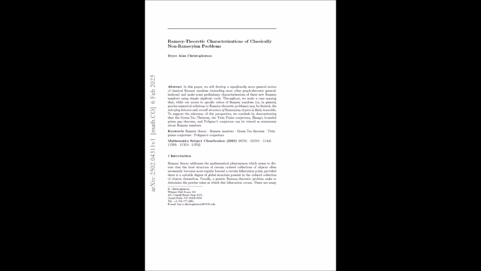Wait, so we can not only detect the pattern, but also count how many times it appears. Yep, that's right. And that ability to count is really important for proving some of the key results in this paper. Like when they connect Ramsey numbers to the Green-Tau theorem, they use these polynomials to count how many arithmetic progressions of a certain length you can find within the prime numbers. So they're turning the problem of finding patterns in prime numbers into an algebra problem, counting the solutions to these polynomial equations. Exactly. It's a brilliant translation from combinatorics to algebra, and it allows them to use all the powerful tools of algebra to analyze these number theoretic concepts.